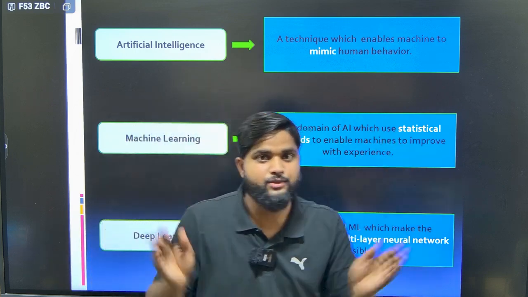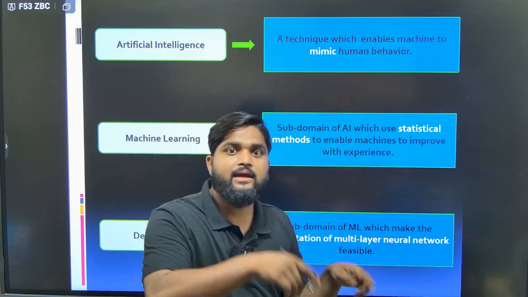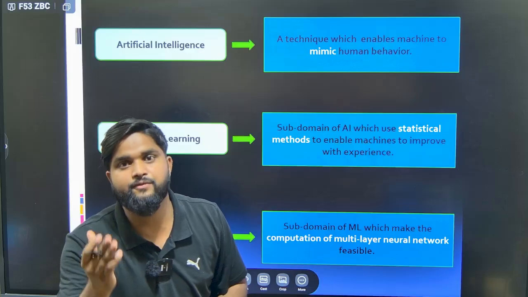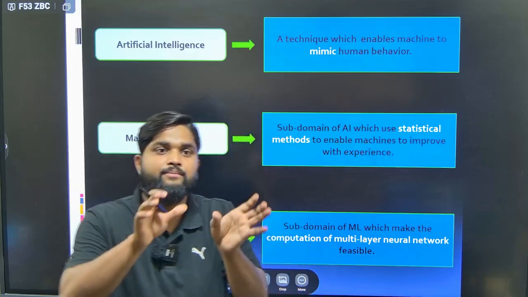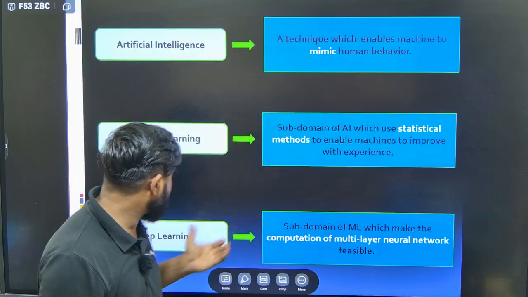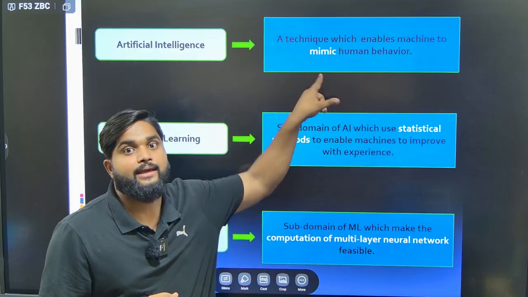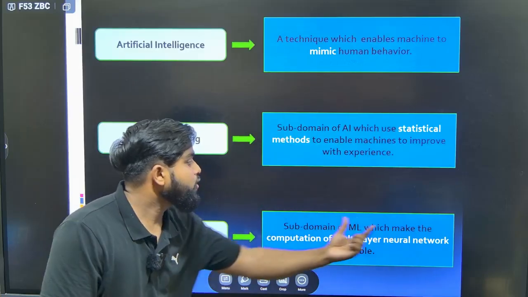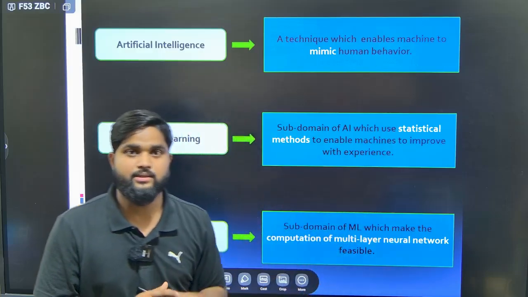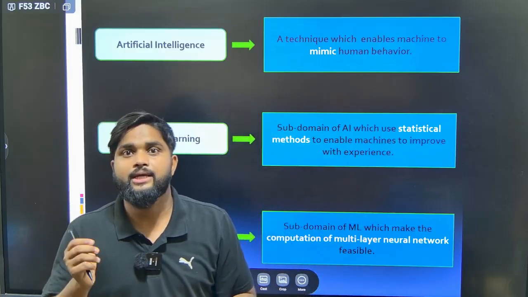That means if we feed data to a machine and the machine learns something from that data, that is machine learning. In simple words, we are making a machine learn something from data. Deep learning is a subdomain of machine learning, not AI, which makes computation of multi-layer neural networks feasible. That means we have deep neural networks and convolutional neural networks.